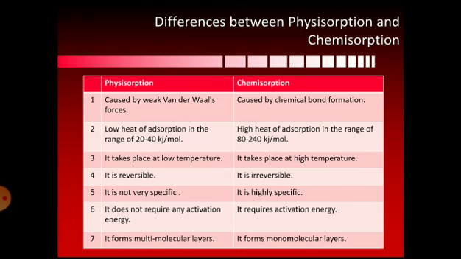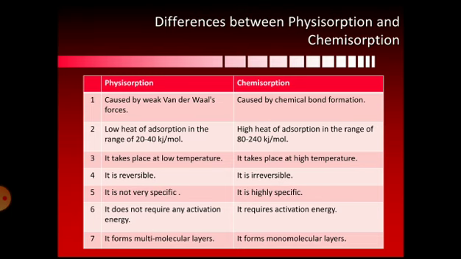The fifth one: it is not very specific. Physical adsorption is not specific, so any molecule of gases can adsorb on any surface. It may be wood or iron, so it is not specific in nature, whereas in case of chemical adsorption it is highly specific.